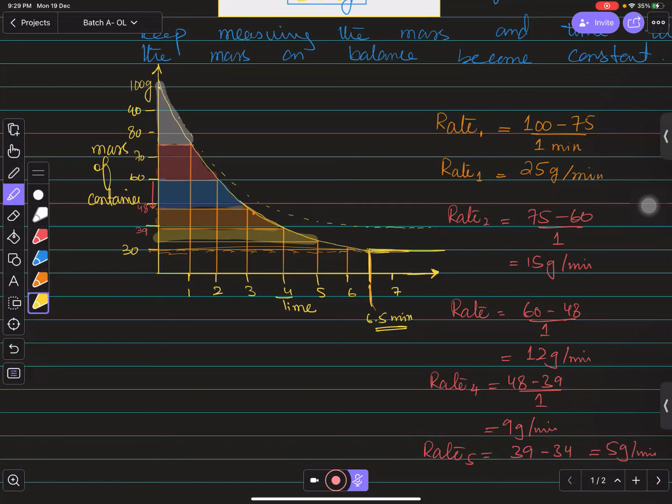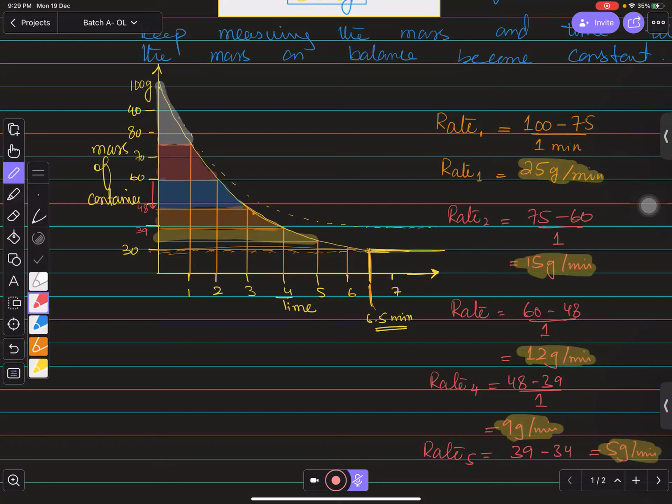In the first one, if you focus over there, the rate was fastest in the start. Then after that, it is decreasing. The rate is continuously decreasing, right? So you can say that the rate of reaction decreases. The first thing that you need to keep in mind is that the rate of reaction decreases.